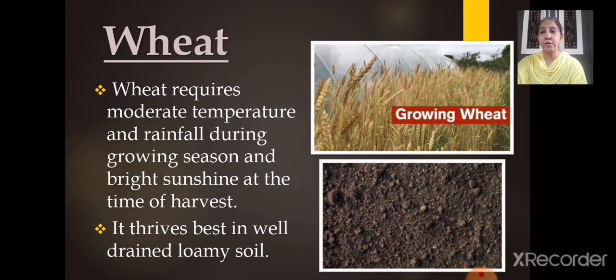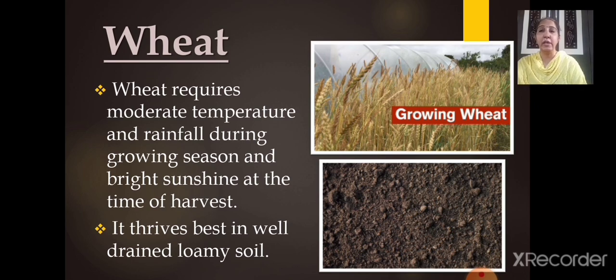Now the next food crop that we are going to learn here is wheat. Wheat requires moderate temperature and rainfall. So see children, when you go through each and every food crop, write the important points of it so that you can compare and you will remember it in a better way. If we talk about rice, it needs high temperature, high humidity and rainfall, right?